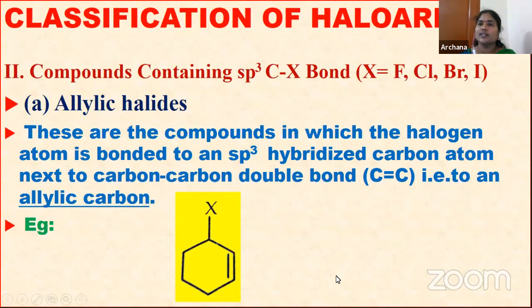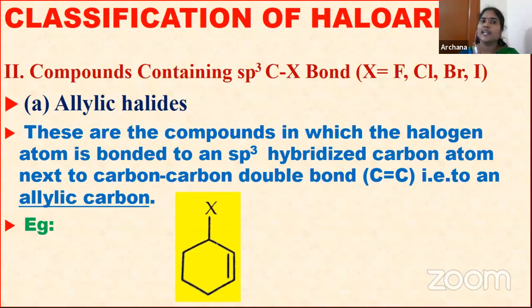Simply remember, children, where the allylic carbon is present: it is next to the C=C double bond. Wherever the C=C double bond is there, the next carbon we call the allylic carbon. If a halogen is attached to that allylic carbon, then we call them allylic halides. So this is about allylic halides.